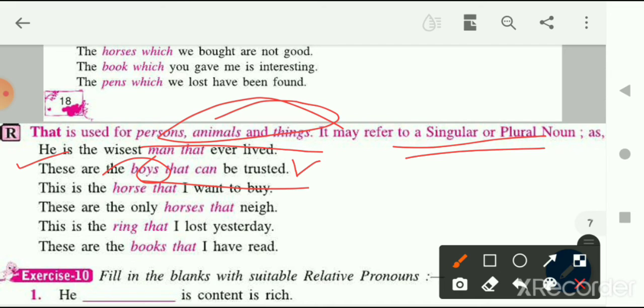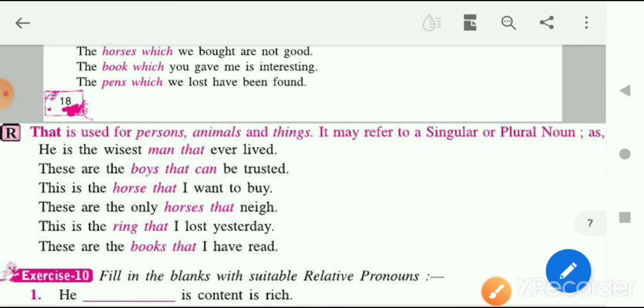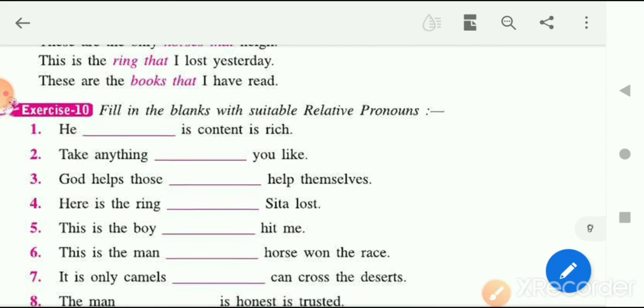This is the horse that I want to buy. So here the horse is an animal, right? Now let's see for things. These are the books that I have read. So here also the relative pronoun that is used with things. So who is used for persons, which is used for animals and things, and that is used for person, animal and things. I hope you understood this much.